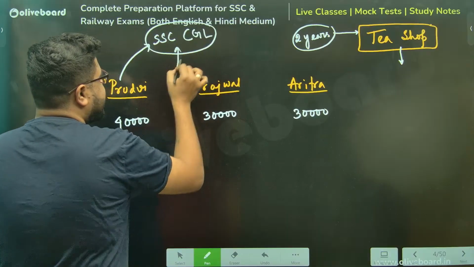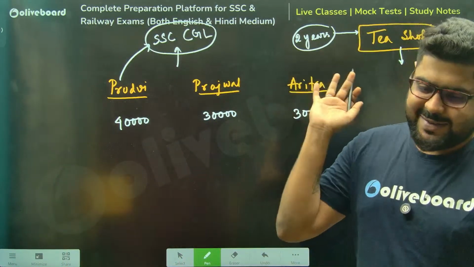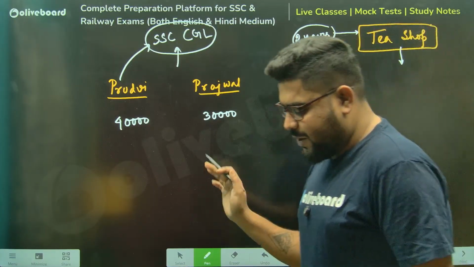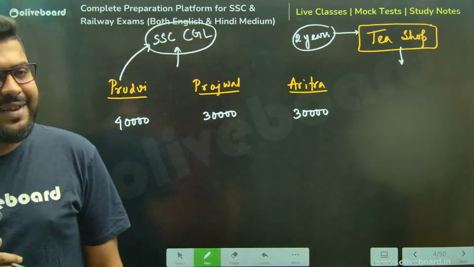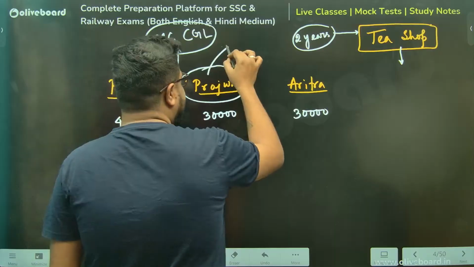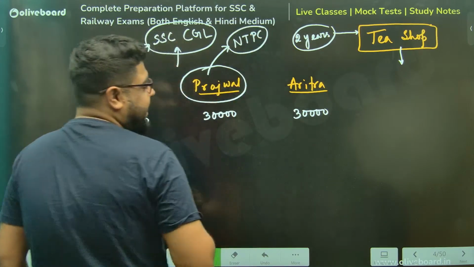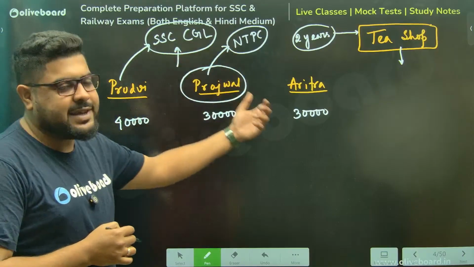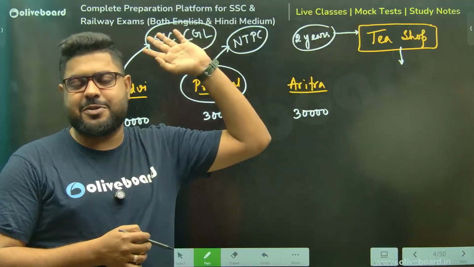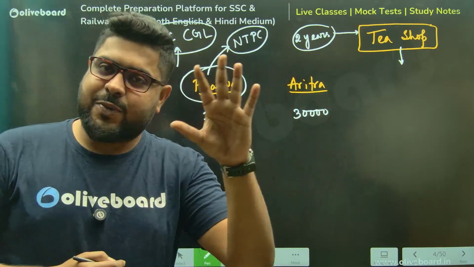And he said, you take care of the business. I am going, sir, I got the job. I'll not run the tea shop anymore. I'm not part of this business anymore. And a year later, from the start of the business, Prajwal got selected into NTPC, let's say. Again, Prajwal will say, sir, I'm not going to go for this business anymore. I'm going to become an officer. So please understand what will happen.